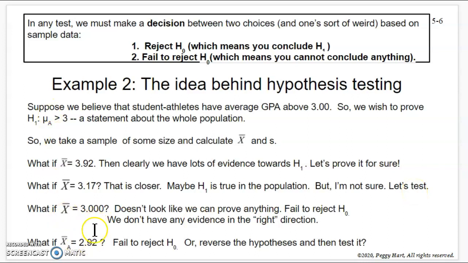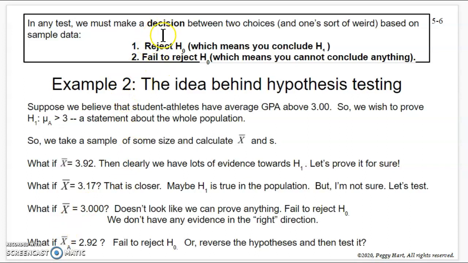What if the sample mean was exactly 3.0? Wouldn't you be kind of bummed out? You'd be like, I don't know that we can prove this. It doesn't look like we have any evidence, and we would call that failing to reject H0. We don't have any evidence in the right direction. And what if the sample mean for athletes was 2.92, below 3? We would say we fail to reject H0. Or maybe we could reverse the hypothesis and test to see if we can prove that it's less.